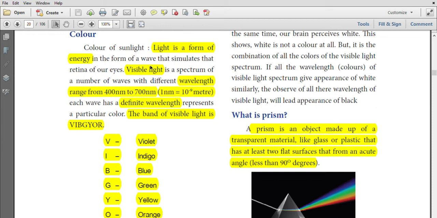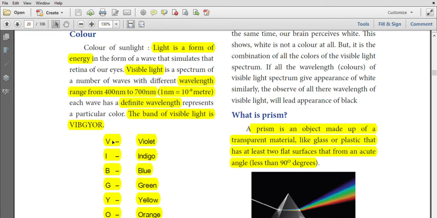The visible light wavelength ranges from 400 nanometers to 700 nanometers. 1 nanometer equals 10 power minus 9 meter. Different colors have different wavelengths. The band of visible light is VIBGYOR.